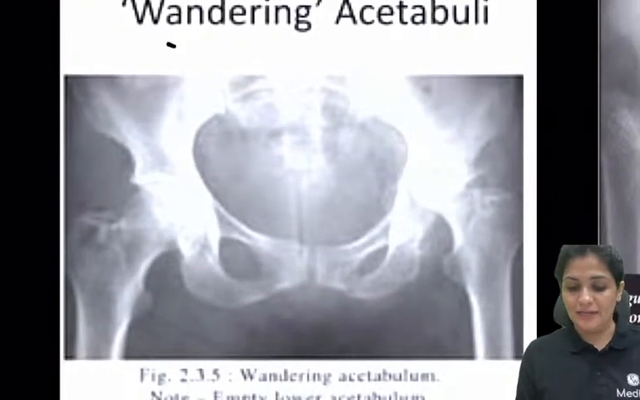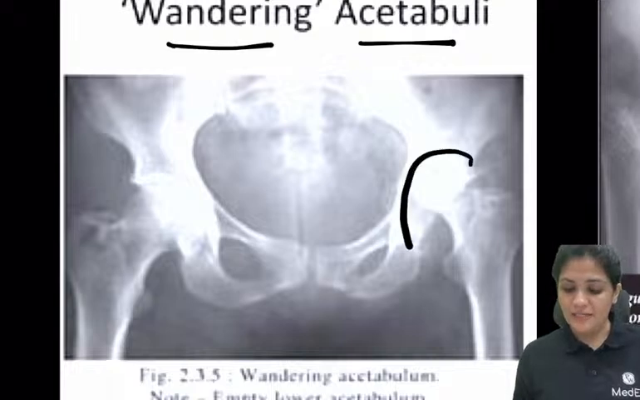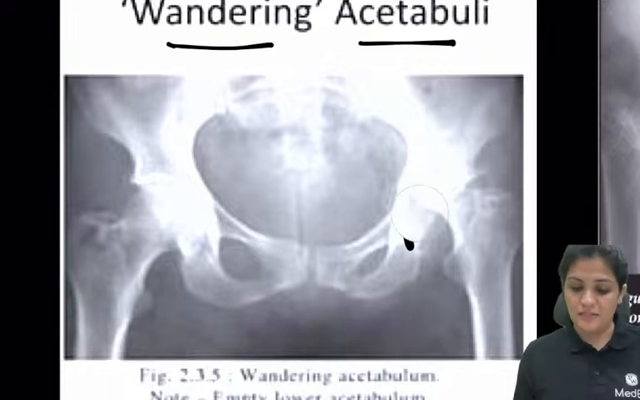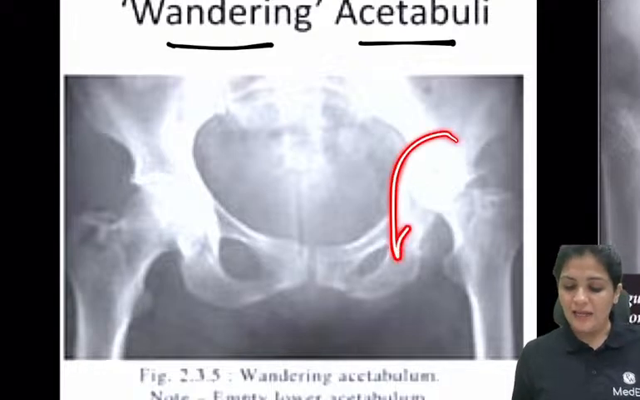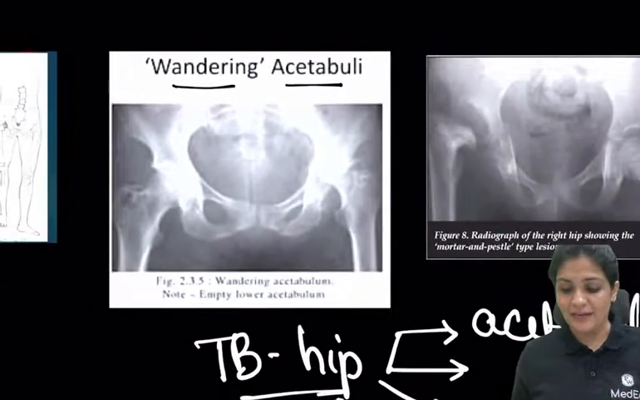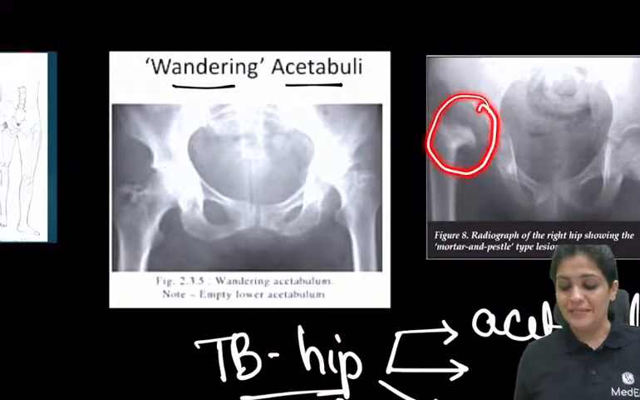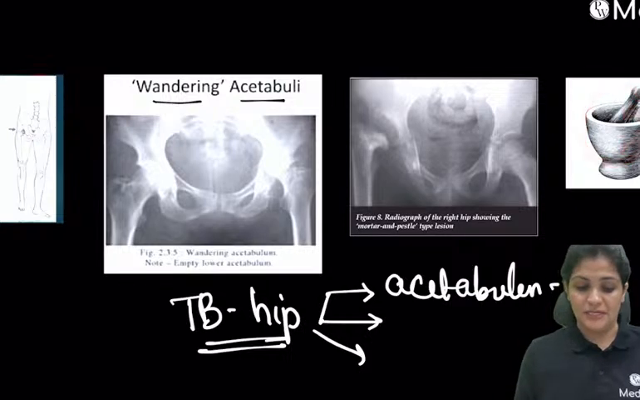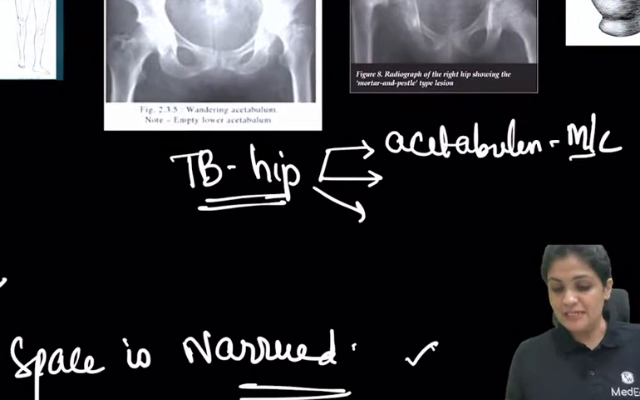So what is the wandering acetabuli? Here what happens, the acetabulum is completely destroyed, and now the femur head wanders here and there. It moves above and below. Wandering acetabulum or mortar and pestle appearance. The mortar and pestle appearance, and there are four stages in this case.